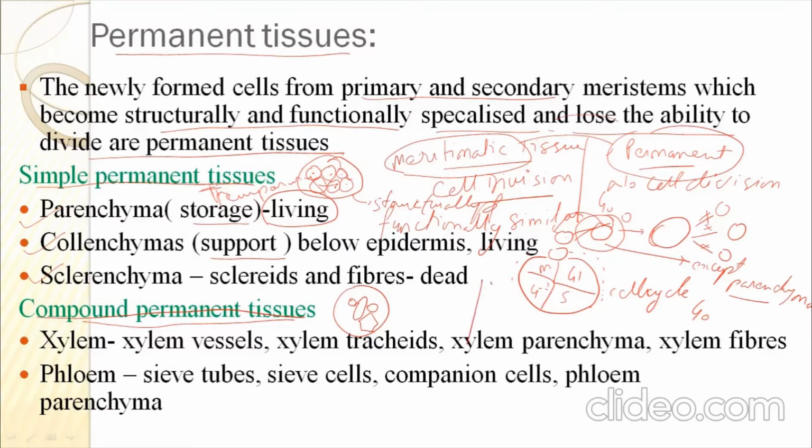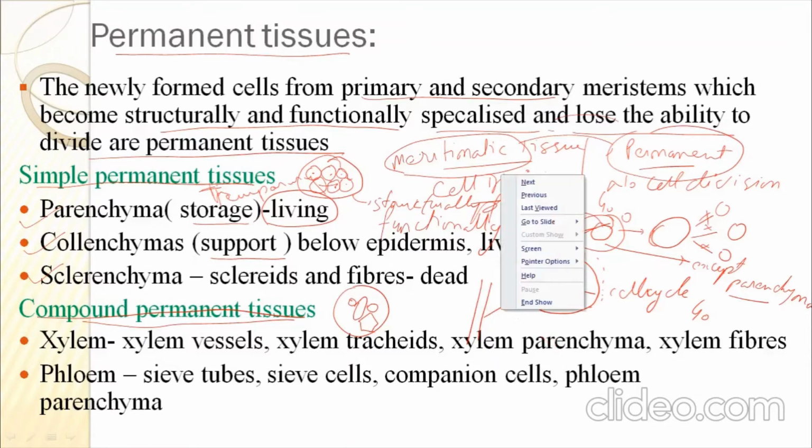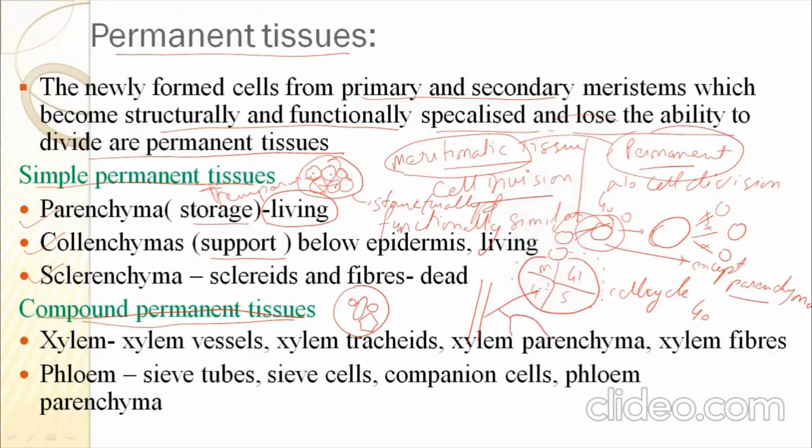If we look at the stem, this is a stem and this is a leaf, and this is what we call the petiole. This petiole is attached with the branch of the tree. This attachment is because of the support. So the tissue which is supporting and attaching this leaf with the branch is collenchyma.